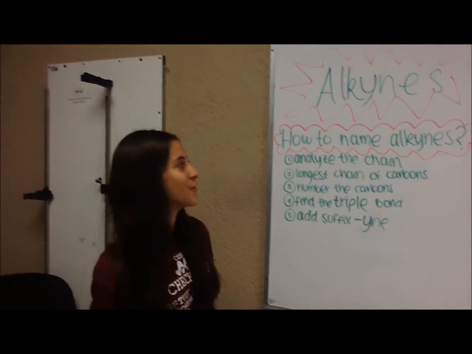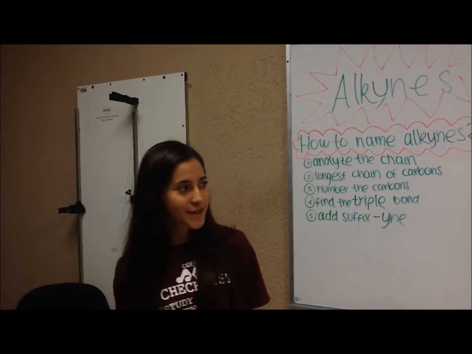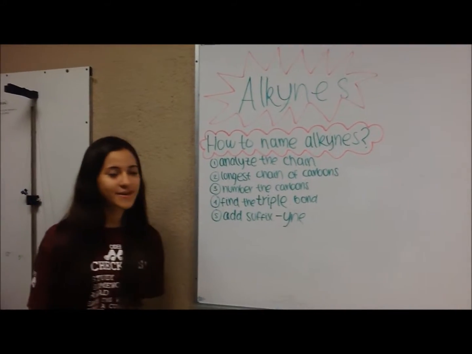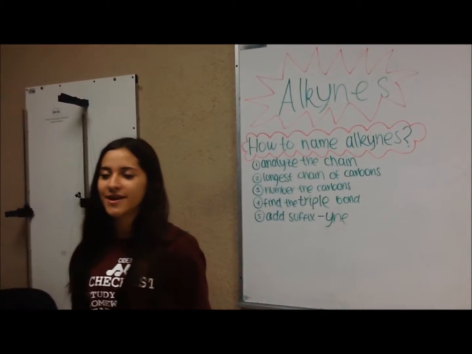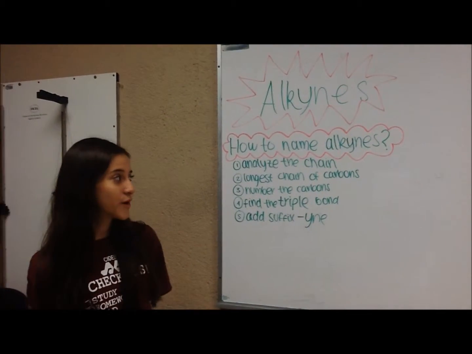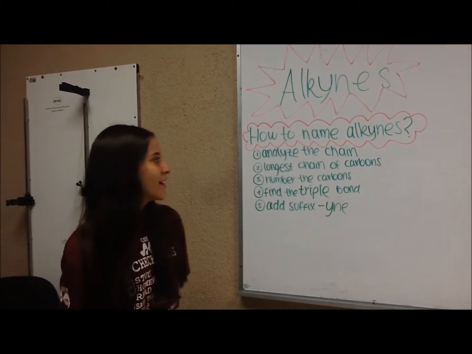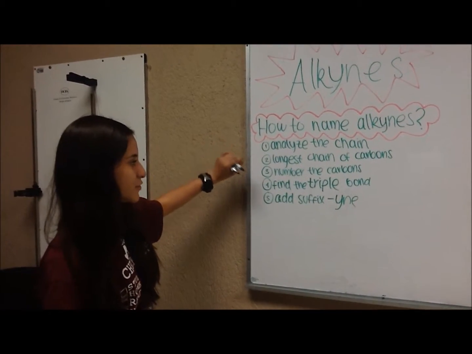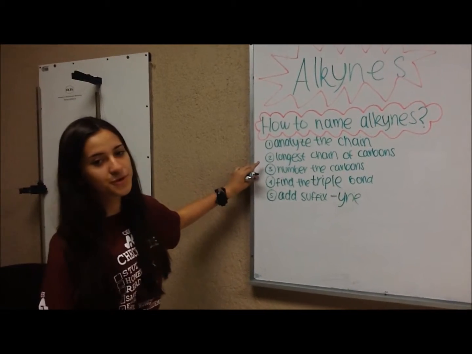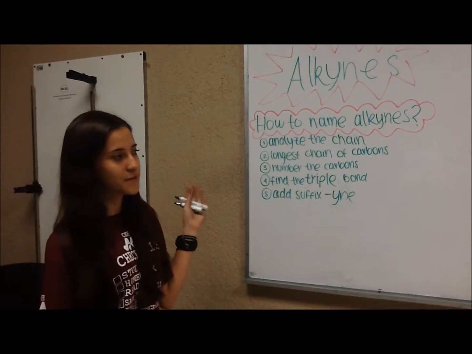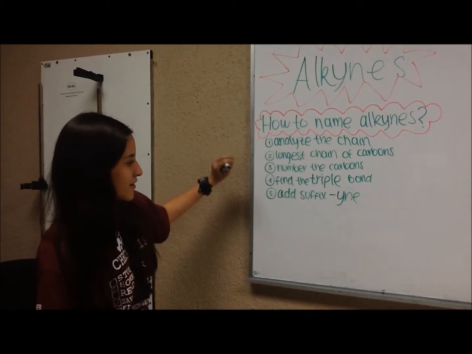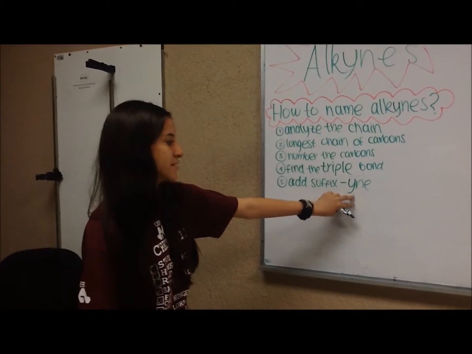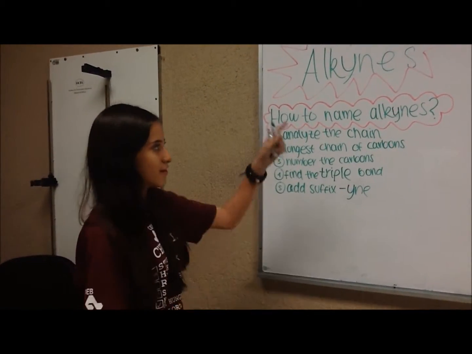Now I'm going to show you what alkynes are and how to name alkynes and to draw the structural formula for them. First, alkynes are hydrocarbons containing only hydrogen and carbons and at least 1 or more triple bonds. To name alkynes, we need to first analyze a chain, then look for the longest chain of carbons, then number each carbon starting from the carbon that is closer to the triple bond. Now we will find the triple bond and we add the suffix "-yne" because we're working with alkynes.